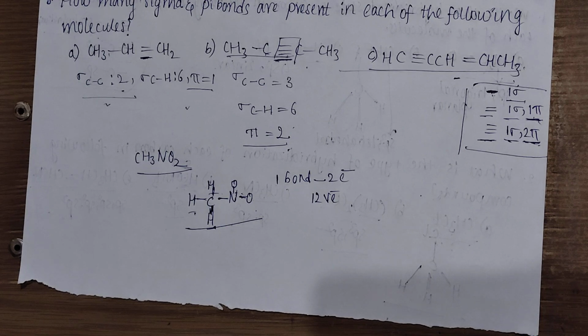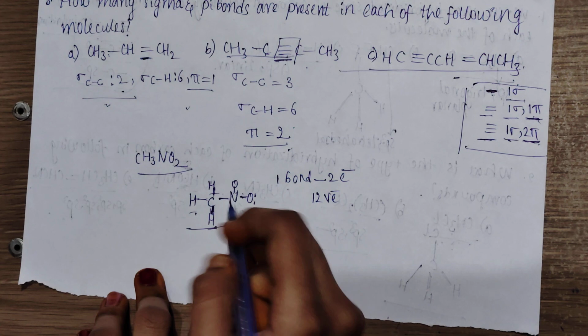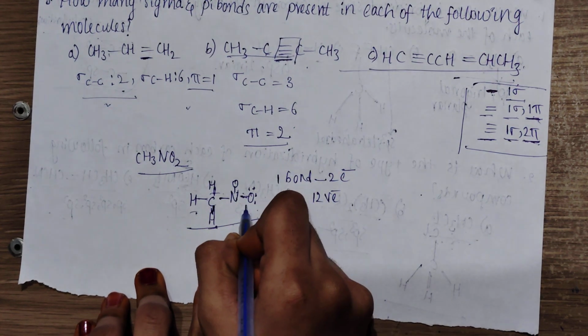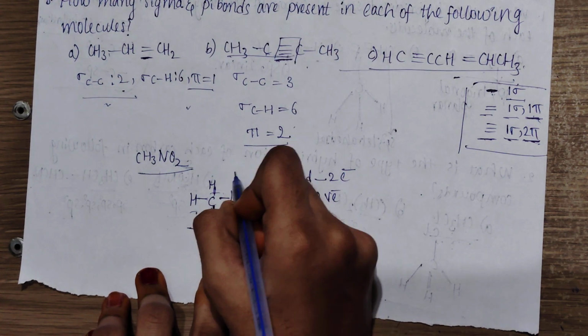And then we will go around the outside of the oxygens to fill their octets. Here the oxygen already has 2 electrons, so to get an octet, it should get 6 more electrons.